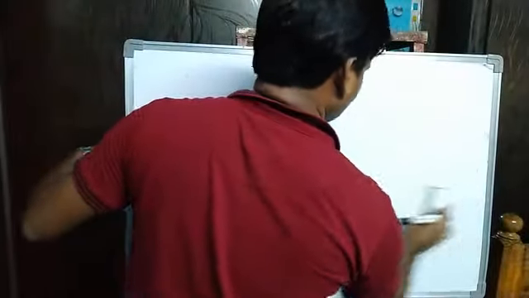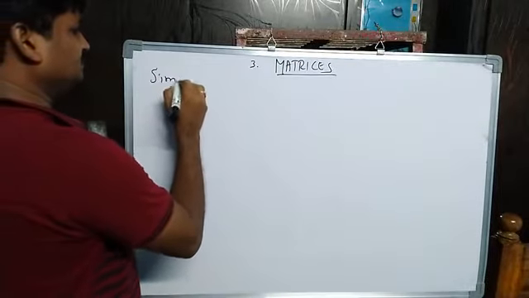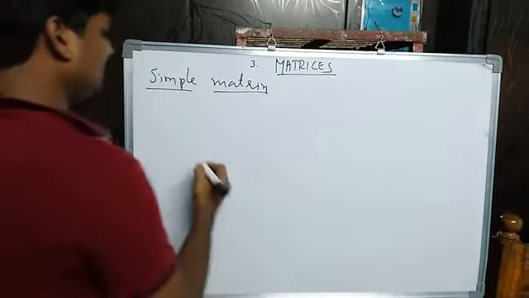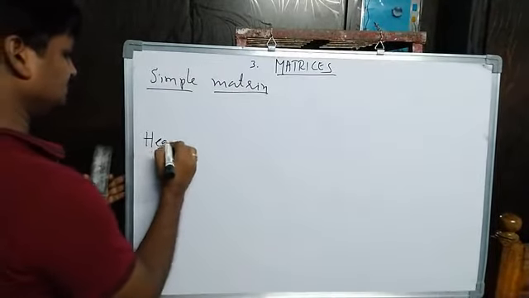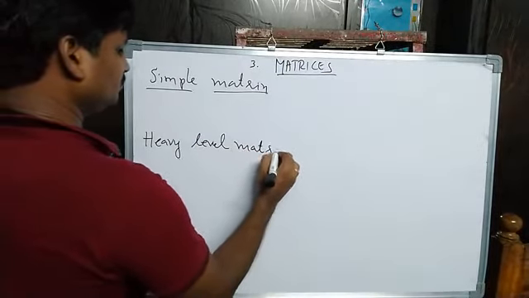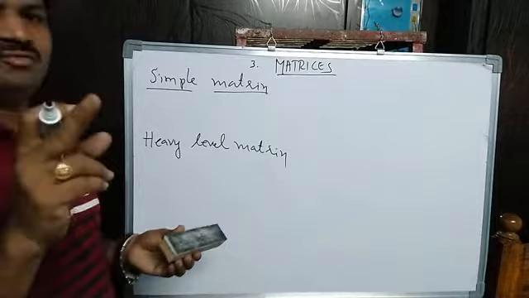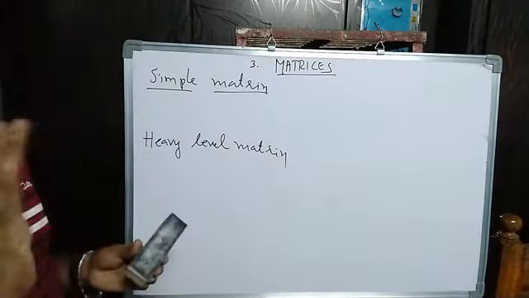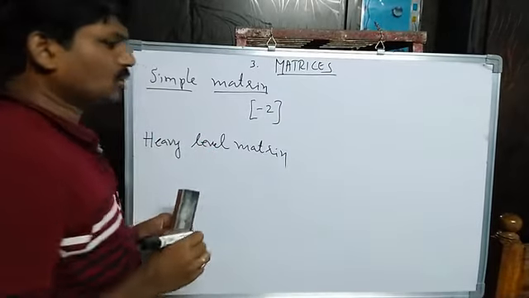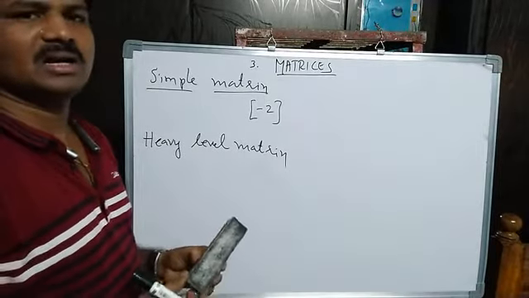Next, after defining a matrix, two types of matrices are there: simple matrix and heavy level matrix. Simple matrix means a matrix which is having one row and one column. Those types of matrices are called simple matrices.